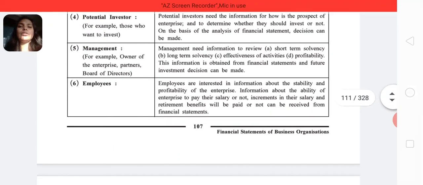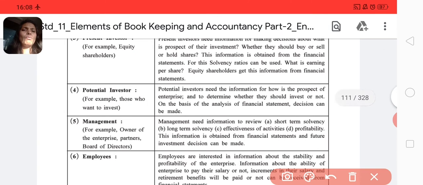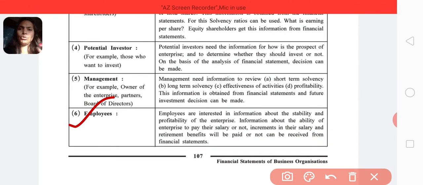Sixth is employees. Now you will ask me the question, ma'am, why do employees need financial statements? Employees do their work and they go. No. Why does an employee need it? Because they need to know the stability and profitability of the company. If we join any company, we should know the stability, for how many years they have been earning, for how many years their profit earning ratio is the same, and then on what profit basis the enterprise will be providing them a salary.